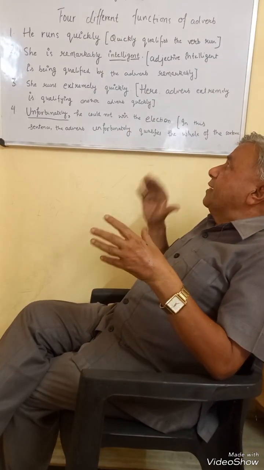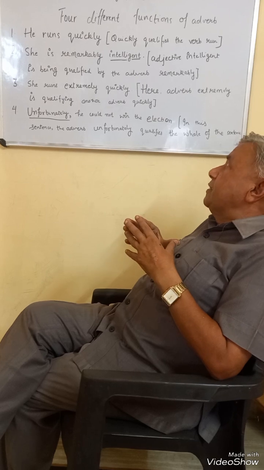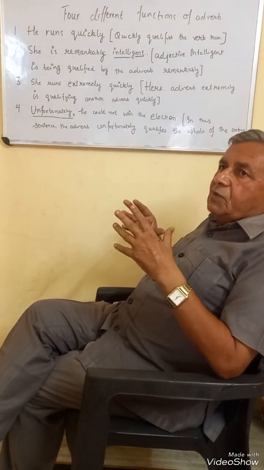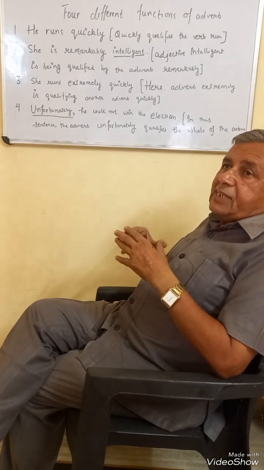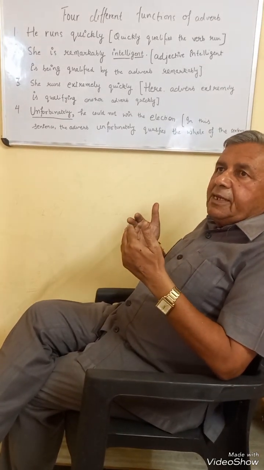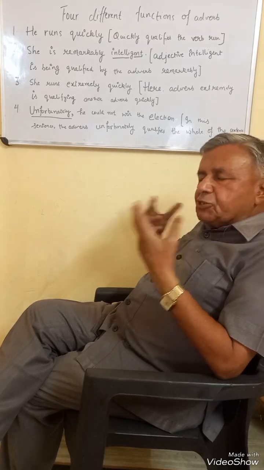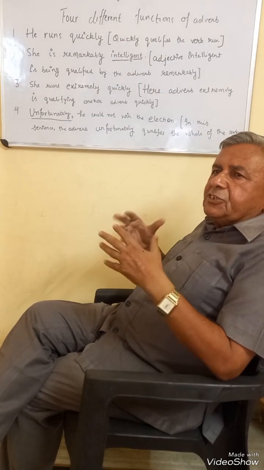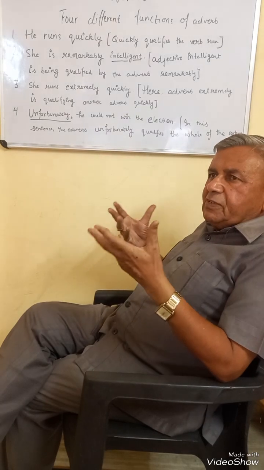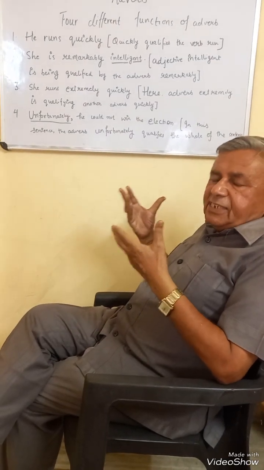You just read the sentence, she is remarkably intelligent. Intelligent is an adjective. And the adverb remarkably is telling us something more about adjective. She is exceptionally intelligent. She is wonderfully intelligent. So all these are adverbs which can be used to qualify adjective.